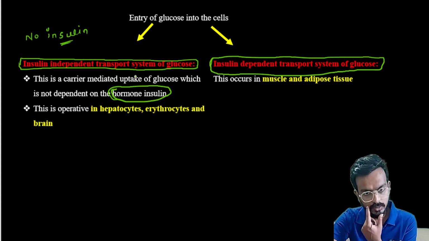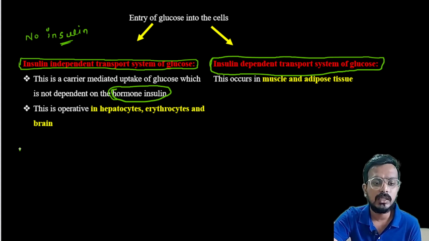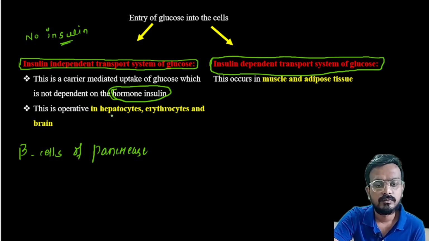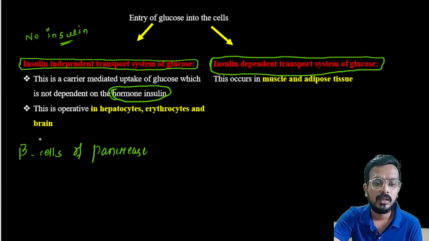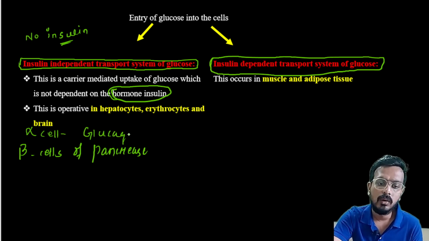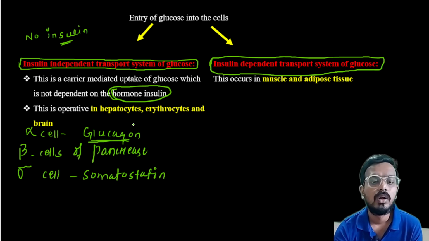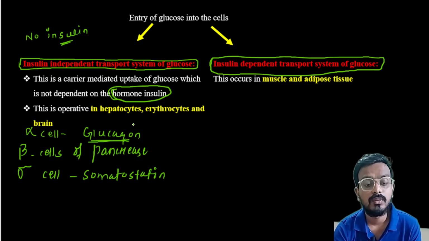A question can be asked: insulin is secreted from which organ? It is basically secreted from the beta cells of the pancreas. The pancreas has three major cells. Alpha cells secrete glucagon, and delta cells secrete somatostatin. So remember, three different hormones are synthesized from different parts of the pancreas.